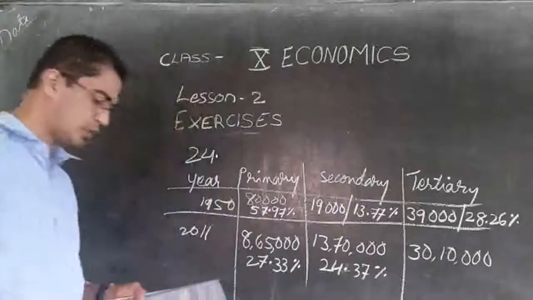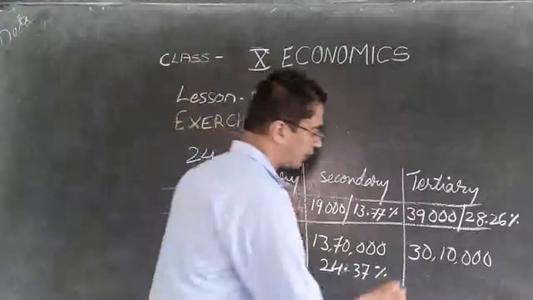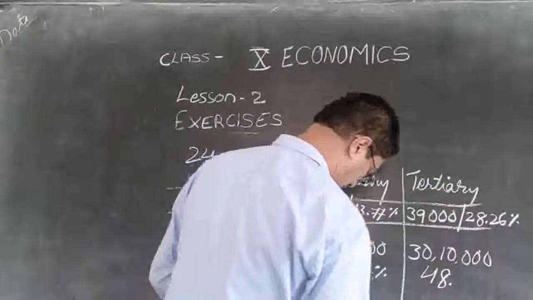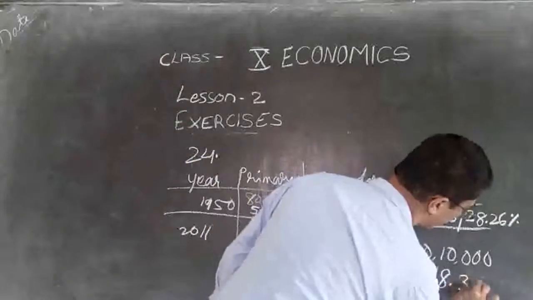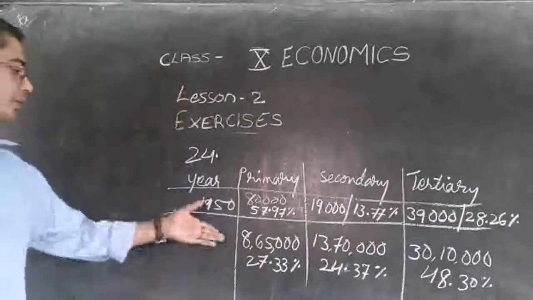Then in the tertiary sector it became 48.30%. So this was the situation.